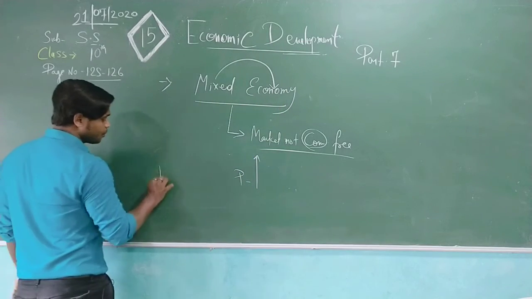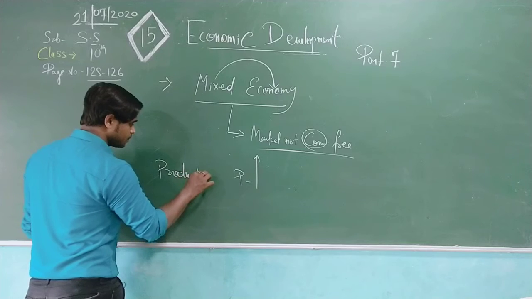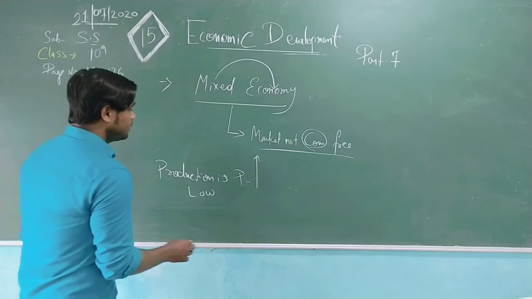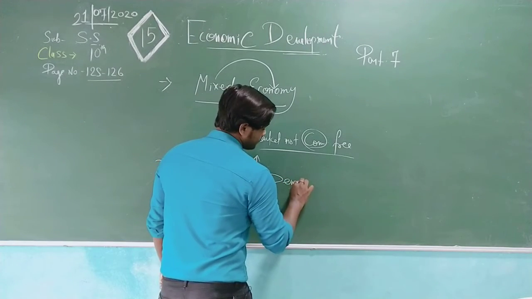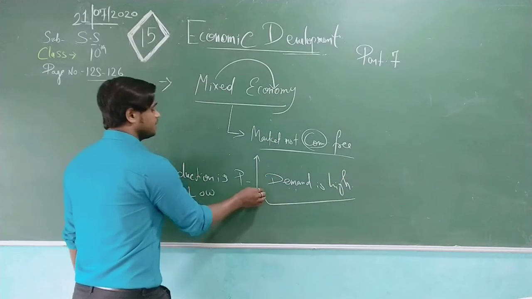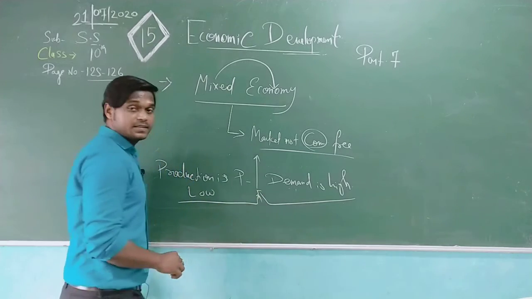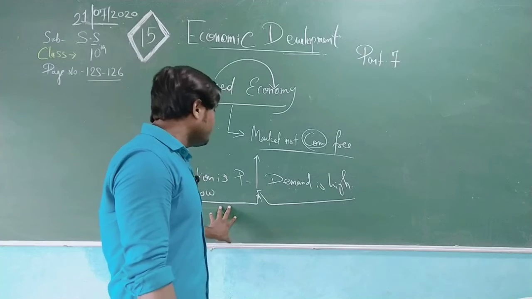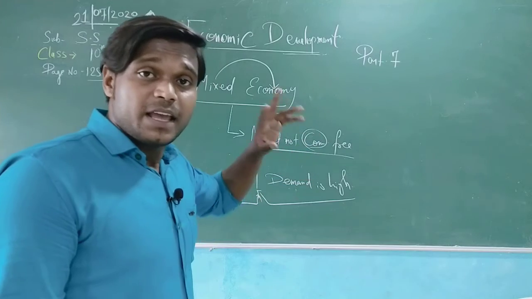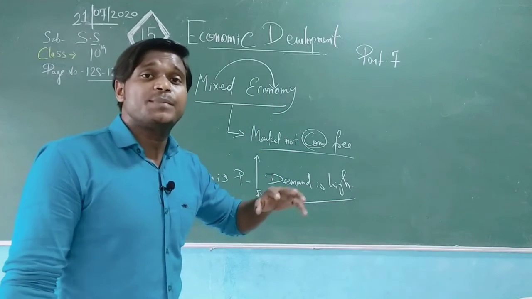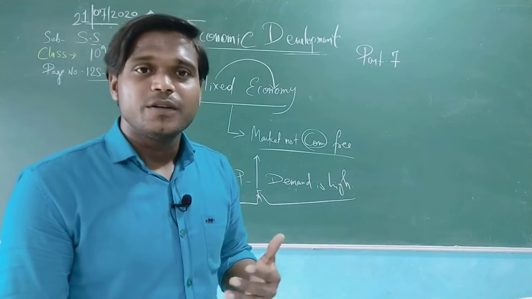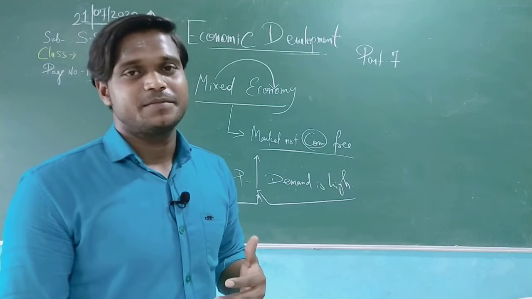If production is low as well as demand is high, it will lead to a price rise. Vice versa, if demand is low and production is high, it will lead to price control, or we can say a low rate of the price also.